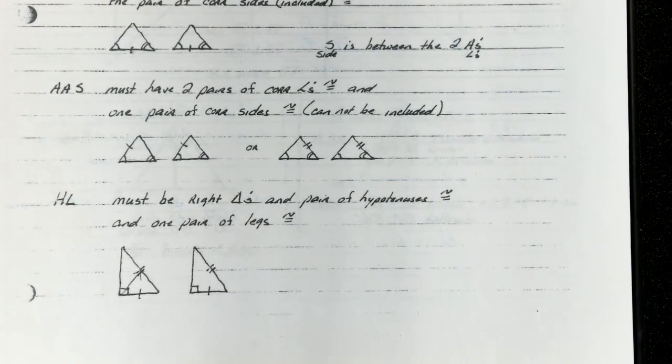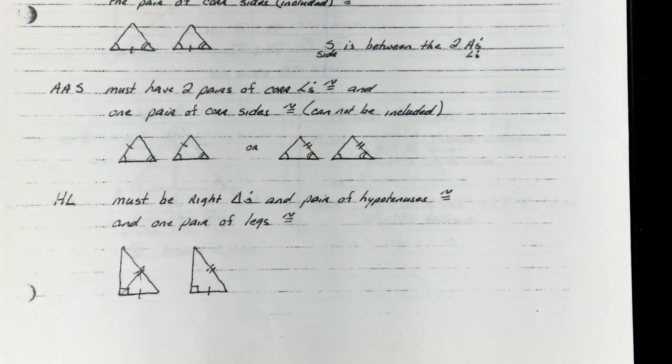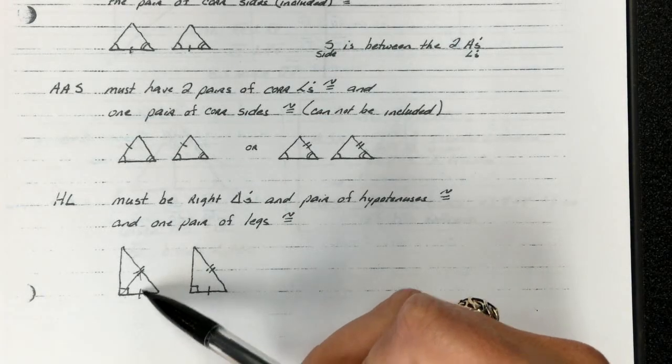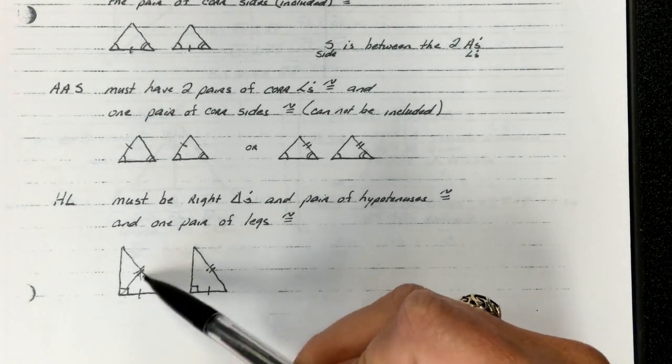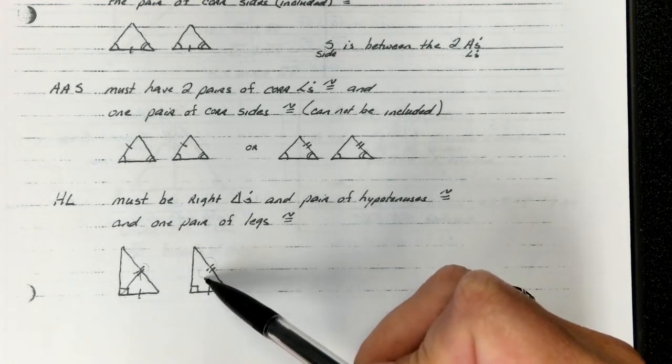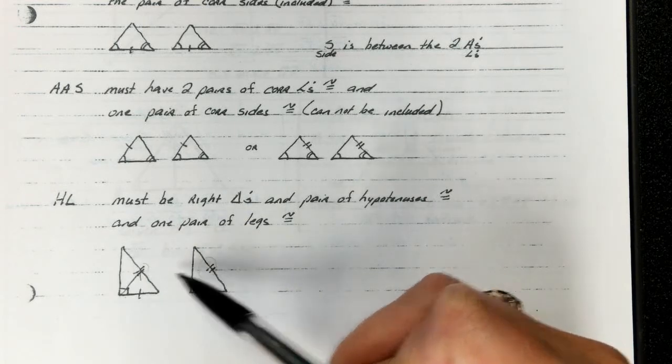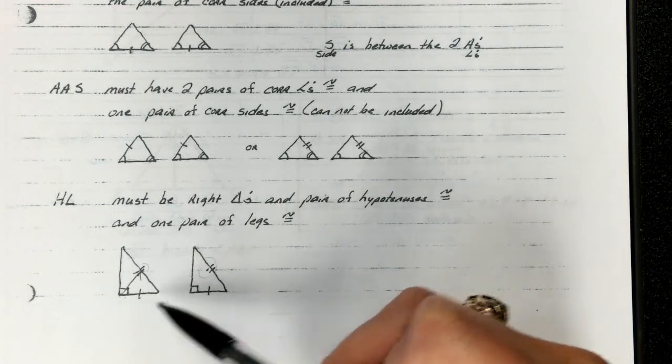So be careful, because sometimes students confuse hypotenuse leg with angle, side, angle. So we have an angle, we have a side, and we have a side. But this second side over here is actually the hypotenuse. So we have a hypotenuse that's congruent, and then we have a leg that's congruent.